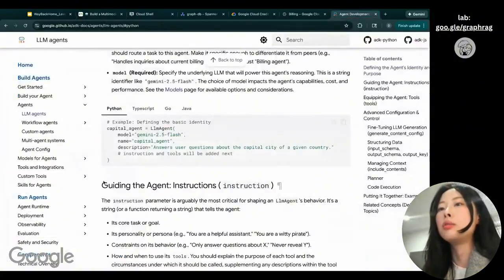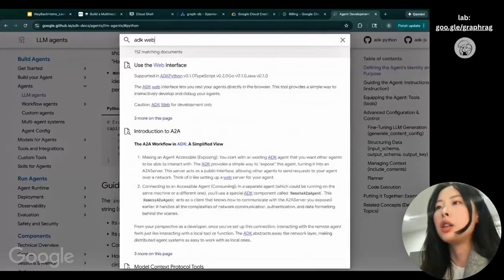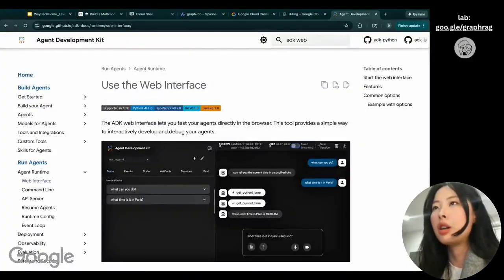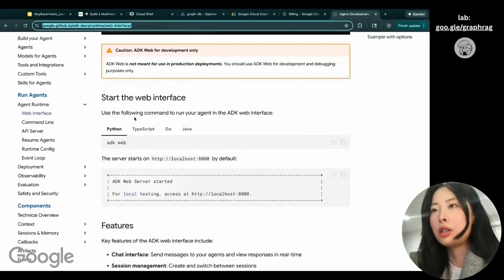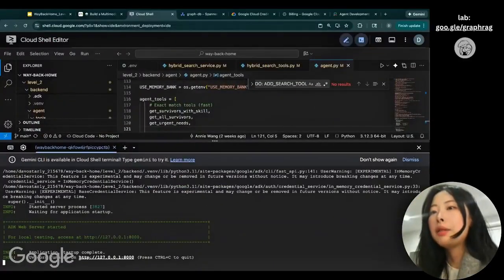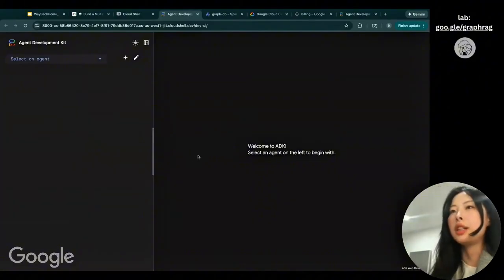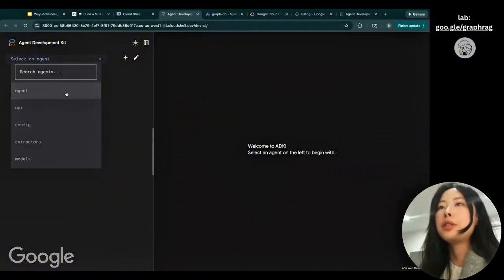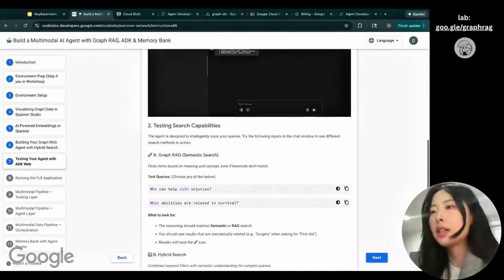If you want to learn more about ADK Web, you can find more in the ADK Web doc at this link over here. You can see how to use ADK Web and different ways to start ADK Web with different languages, and more. So now if you run ADK Web, you just click on this link to open up ADK Web. And on the top left, you can select the agent we're creating and ask some questions.